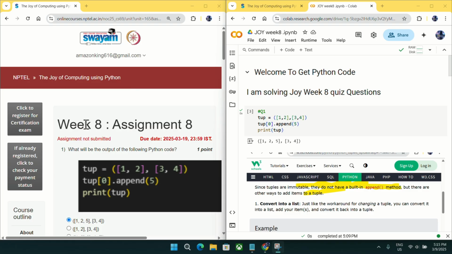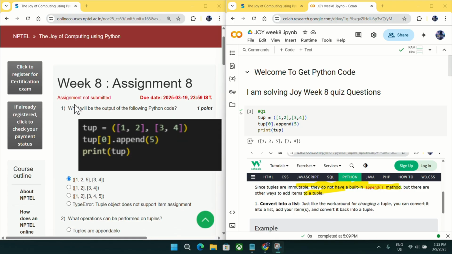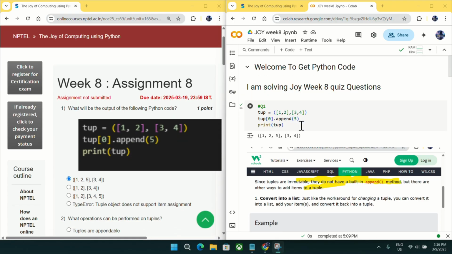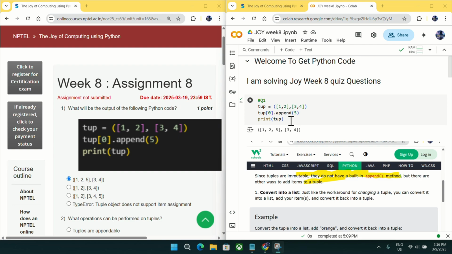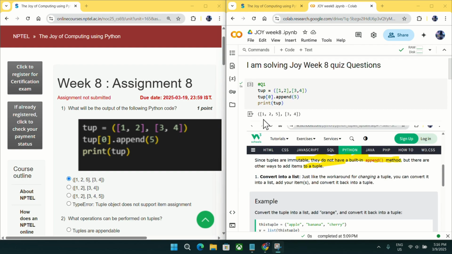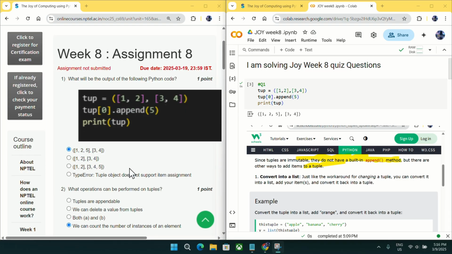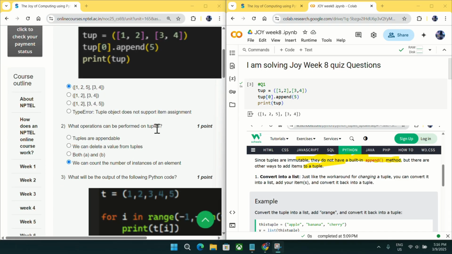Today I will discuss the week 8 quiz answers for Joy of Computing using Python. Coming to question number 1, what will be the output of this code? As you can see, I copied this code on my right hand side, and the output of this code is list of 1, 2, 5 and 3, 4. So mark option A as an answer for question number 1.